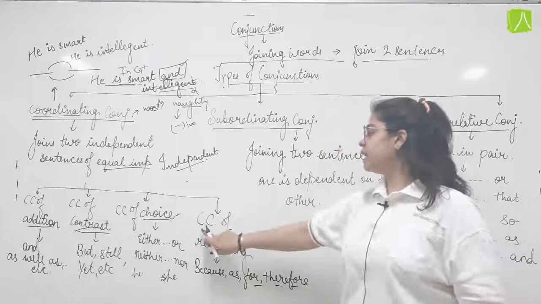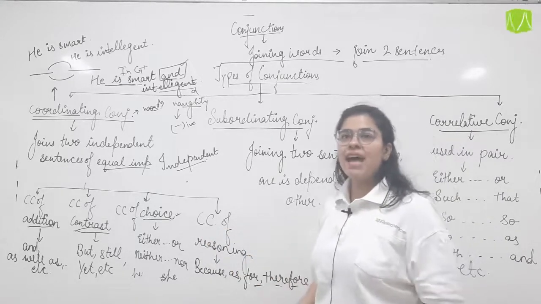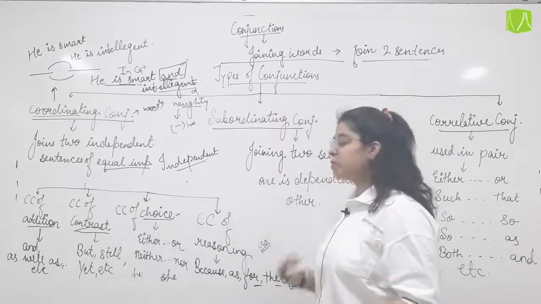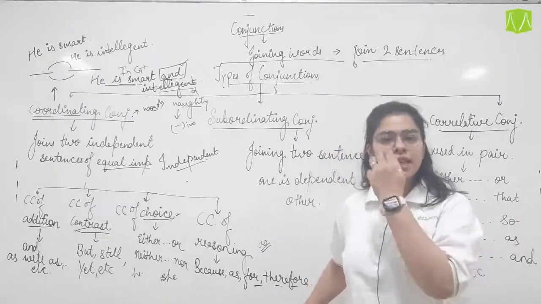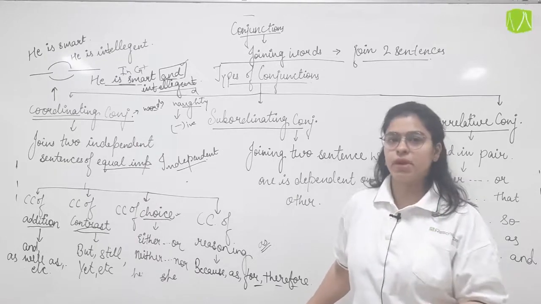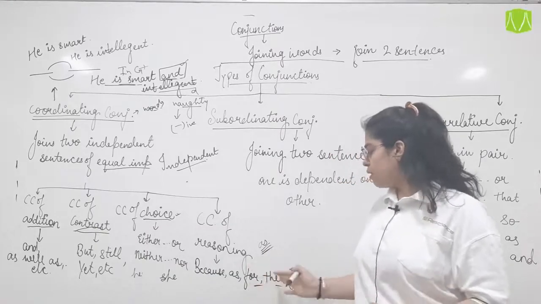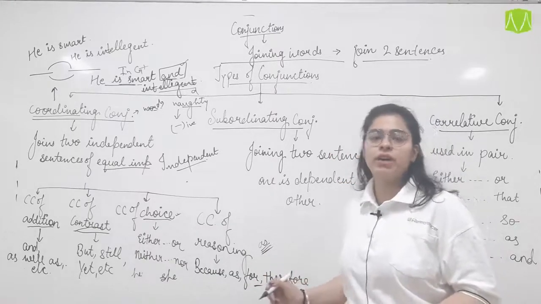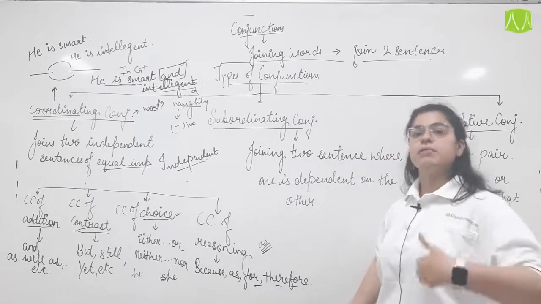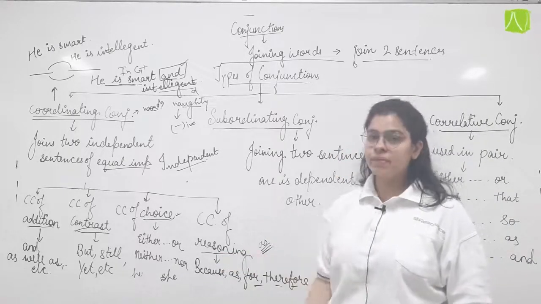Then the last one is the coordinating conjunction of reasoning. He did not come to school as he was sick. So the word "as" here is giving me a reason: why didn't he come to school? Because he was sick. So the word "as" is used for because, for, therefore. He was sick, therefore he did not attend the class. So this gives the reason why he didn't attend. Okay, so reasoning gives us the reason for a certain thing.